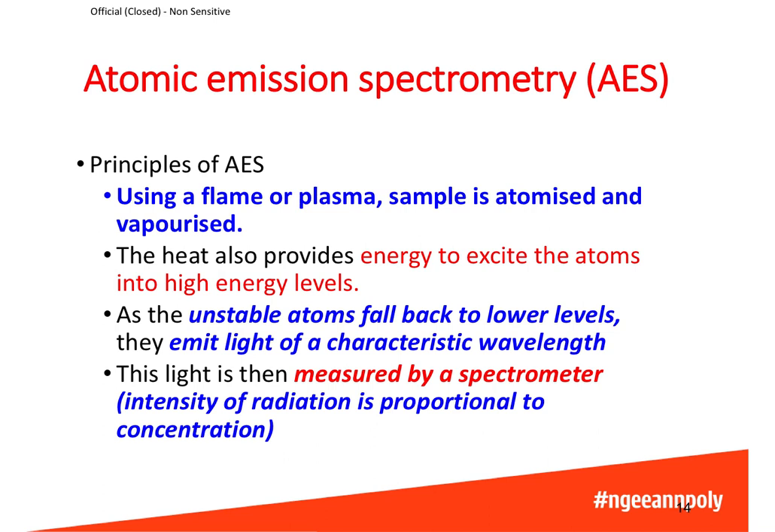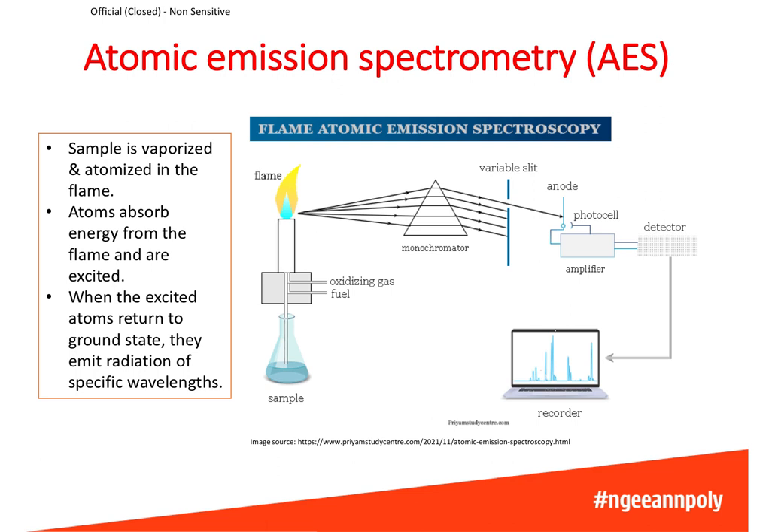In this short section, we will look at atomic emission spectrometry or AES. In AES, the atoms in the sample will be excited into high energy levels, and these atoms would then fall back to the lower energy levels, and as they fall back, they will emit light of a characteristic wavelength. So this light will be measured by the spectrometer, and the intensity of radiation will be proportional to the concentration of the sample. So let's look at what happens inside the atomic emission spectrometer.